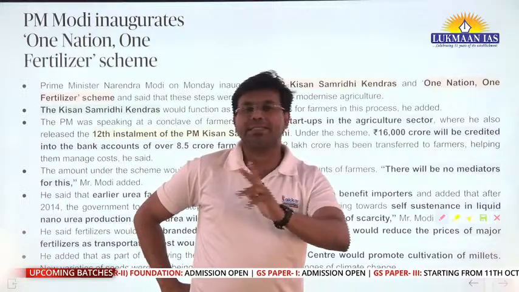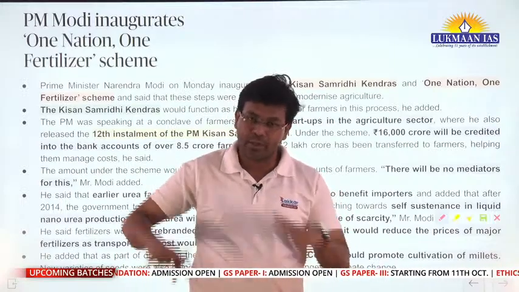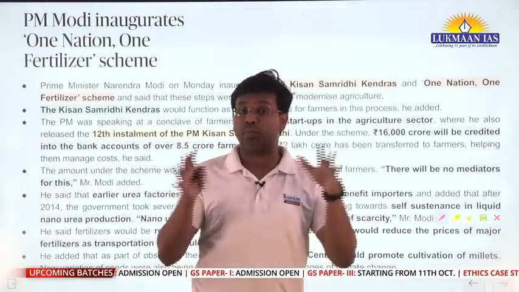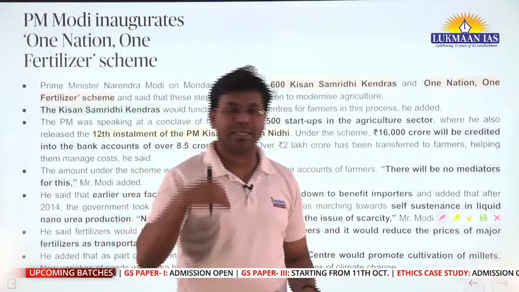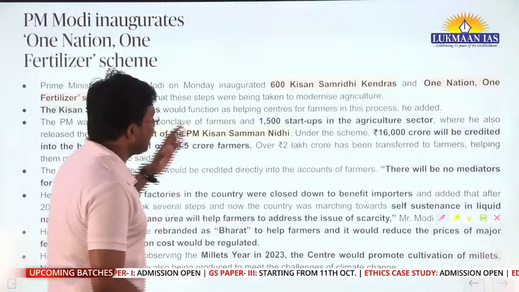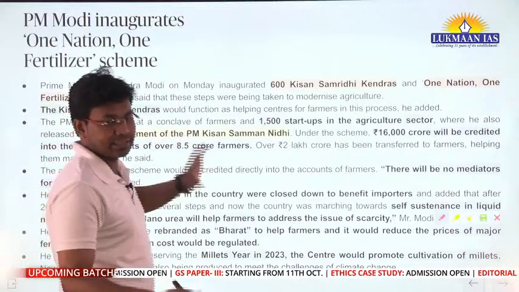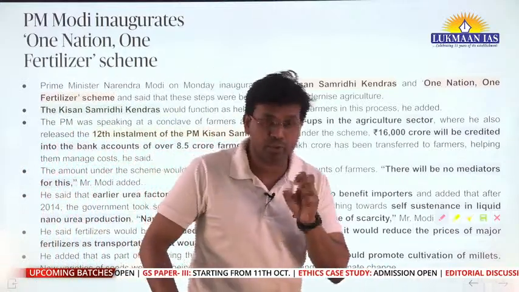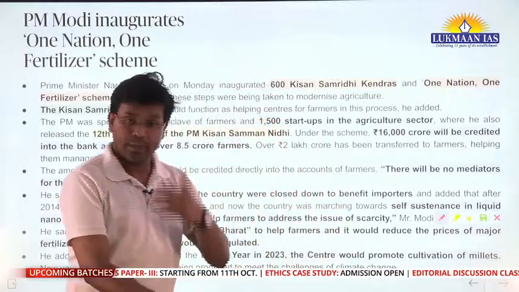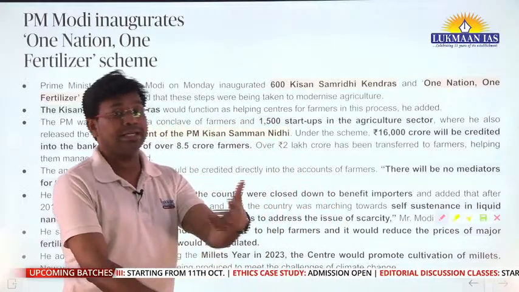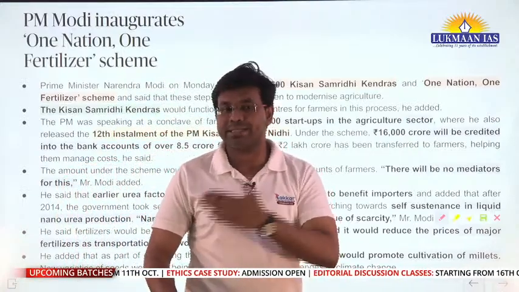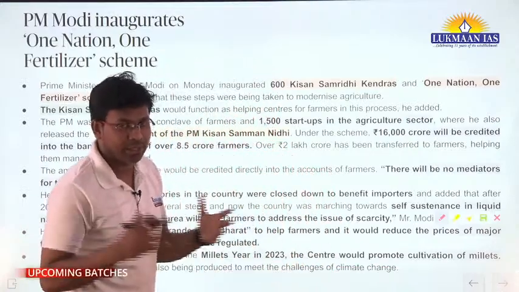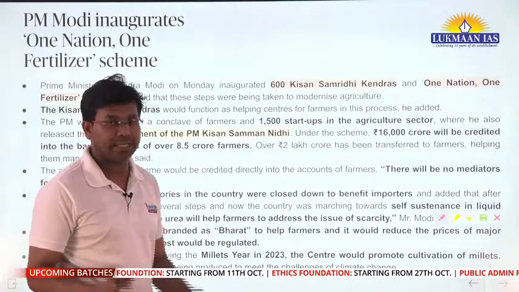There were multiple schemes that the government of India talked about. Some of those schemes were brought into practice. For example, one nation one ration card is in practice, which means it has been enacted. But at the same time, there are multiple other things that the government of India wants to unify. The government is also talking about a one nation one language scheme. It is still in talks. People are talking about it, but it has not materialized.